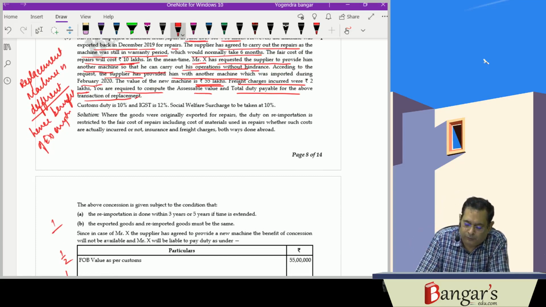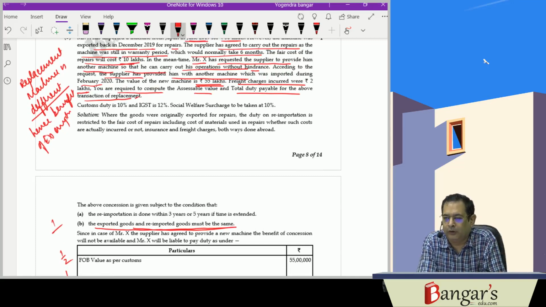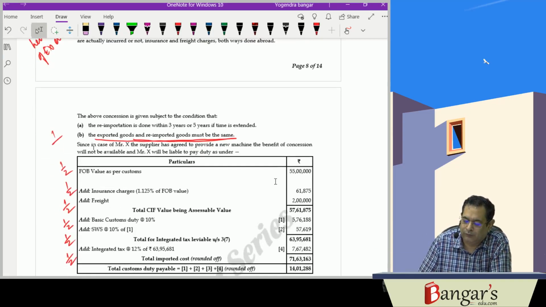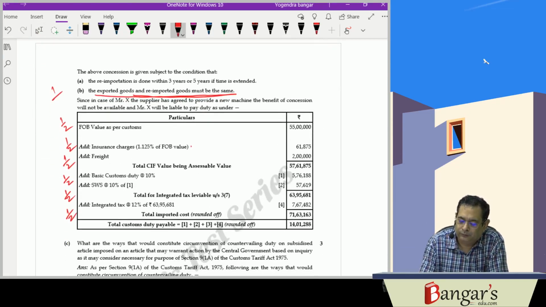But here the exported goods and the goods re-imported are different, the machine is different. Therefore, the benefit of this notification will not be available. Concessional notification will not be available. So customs duty will be leviable on the entire new value of the machine, that is rupees 55 lakhs. Here, FOB value as per the customs is rupees 55 lakhs. Then we will be adding insurance charges and freight. This will give you the CIF value on which you will be required to pay the customs duty.